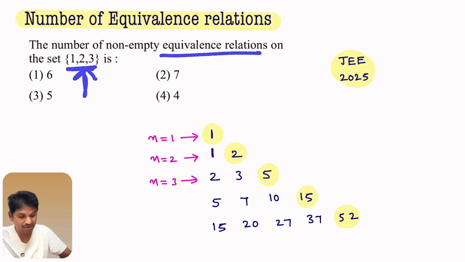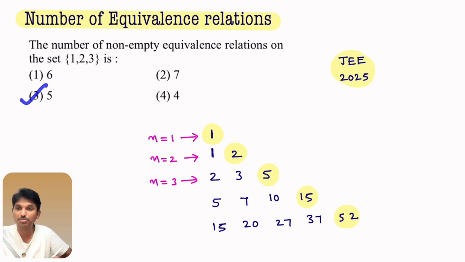So number of equivalence relations is what? 5. So what is the right option? Third option is the right option. Very easy question, time saving question in JEE level. But only the thing is, to find number of equivalence relations, you must know about Bell's triangle.